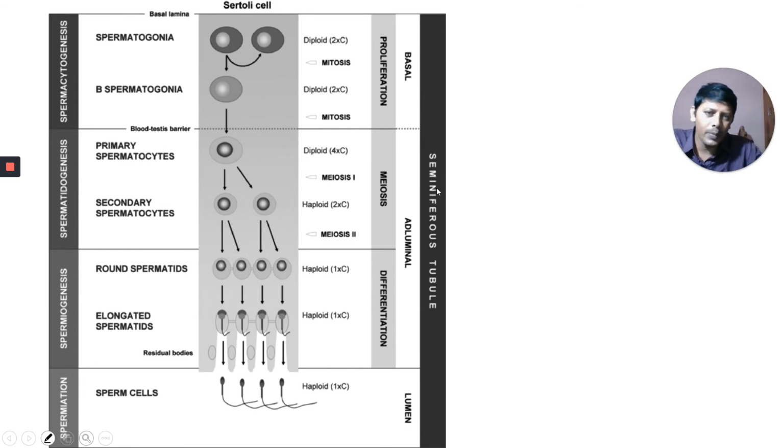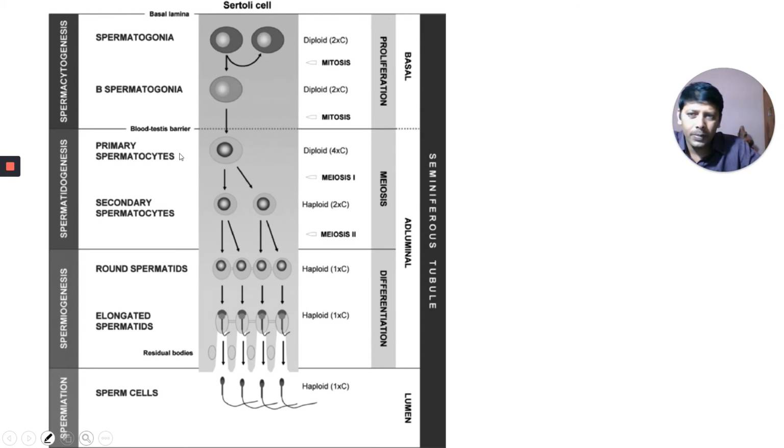In this diagram you can understand so many things. This is the seminiferous tubule. There are three parts that you can see here: basal part, adluminal part, and luminal part. This is the proliferation phase, this is the mitosis phase, and this is the differentiation phase here. Then we can expect many bits here. What is diploid stage? What is haploid stage? How many sperms are formed from two primary spermatocytes? Like that, we can expect many numericals from this section. Observe this diagram carefully here.